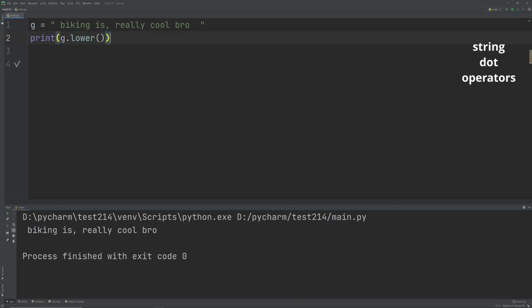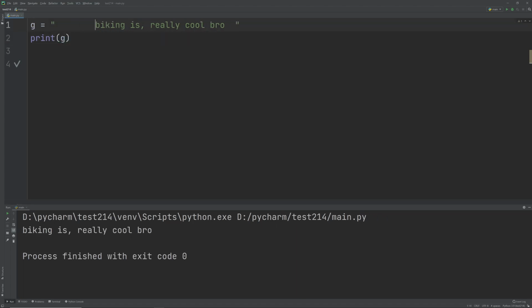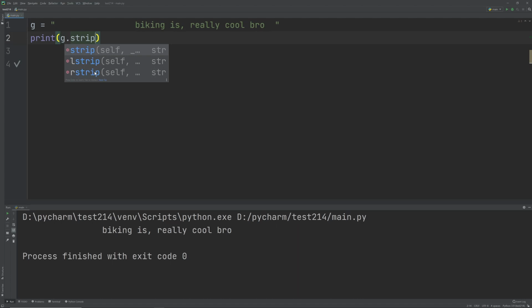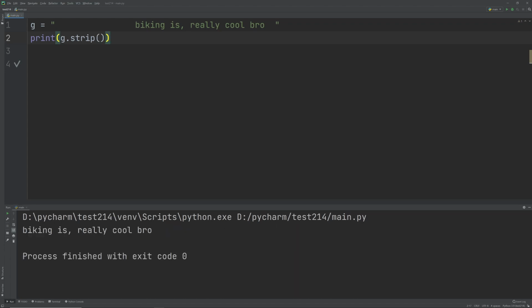Another thing I can do is remove white space. If I print G now, we see that the string starts at the beginning. But suppose I add lots of white space, so basically a gap in the beginning. When I print G, look, it starts a little bit later, and we don't want that. So you can remove the white space by using dot strip, G dot strip, and remember to put brackets after the dot function. Now if I print it, we remove that white space gap in the beginning, and it's back to the start.